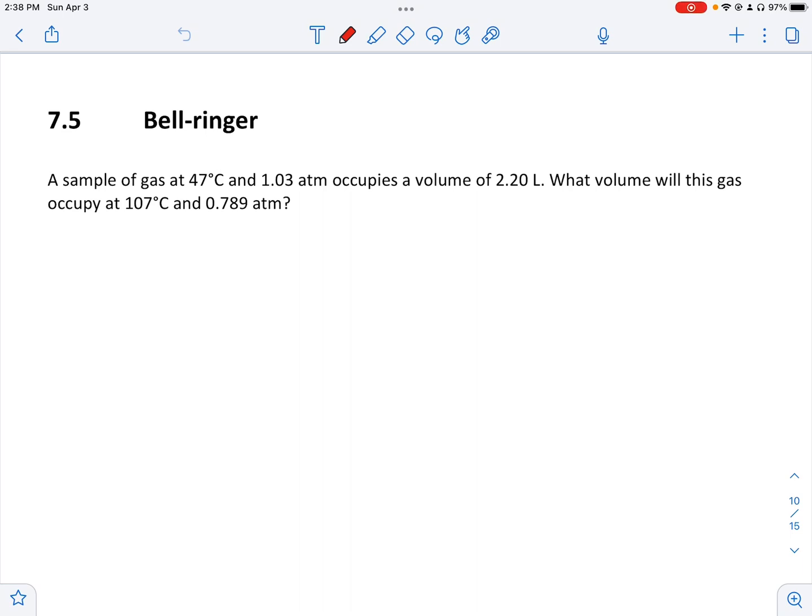This one's going to be on the ideal gas law. So we have our bell ringer right here. This is from 7.5, so if you need it, go ahead and hit pause and meet us down below.